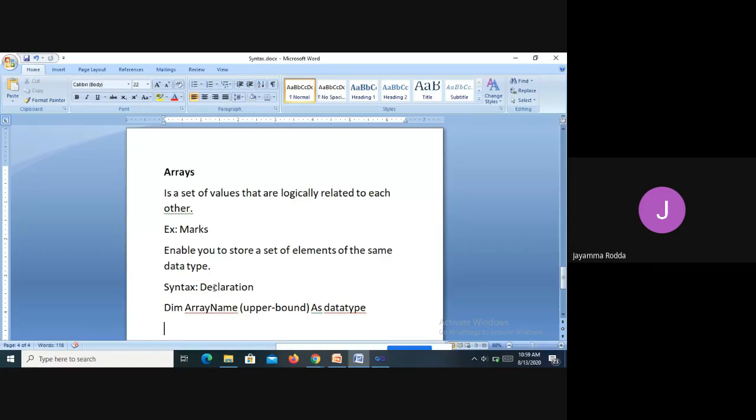So in this array, the upper bound is nothing but the highest index you want to specify for the array. If I want to store 10 values, I will say 10. So the highest value that is given in the array, the size of the array, you can simply say.